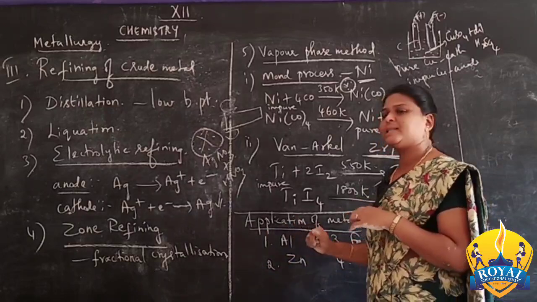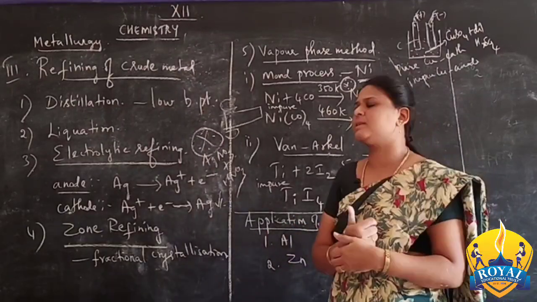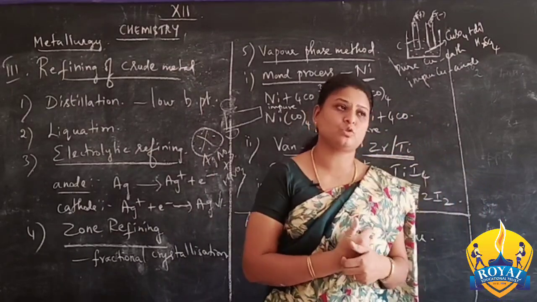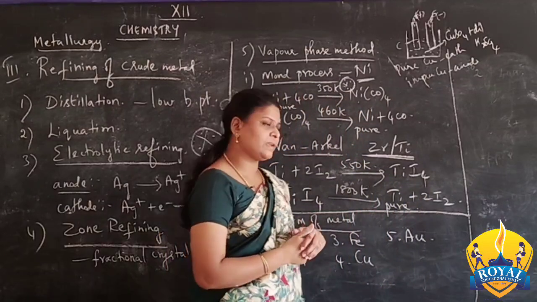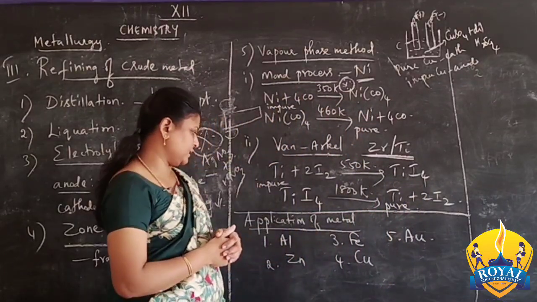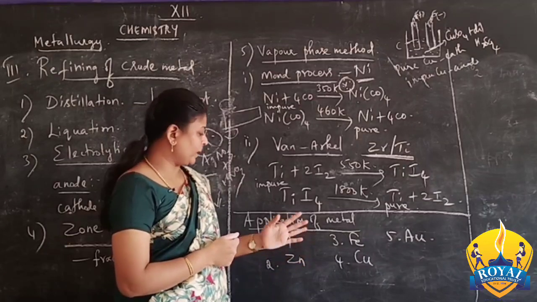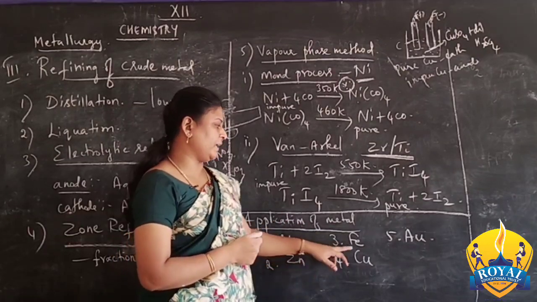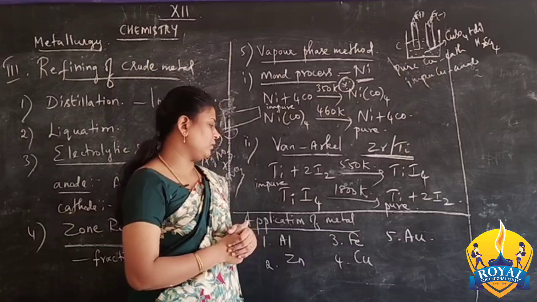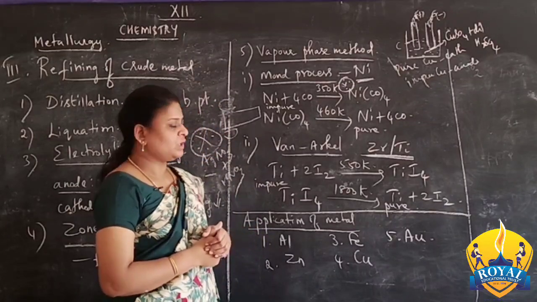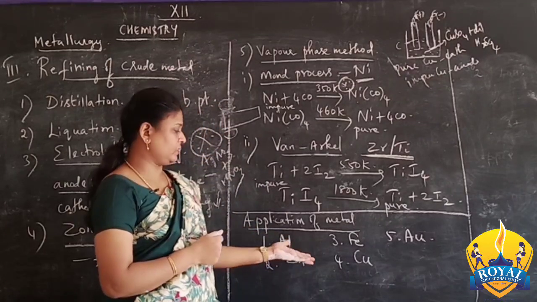The next one, application of metals. Finally they give some applications of some metals. So many metals are there, so selectively they have given 5 metals for the applications. All these are very well known metals only. Aluminium, zinc, iron, copper, gold. So you can say some of the uses on our own, without seeing our book.